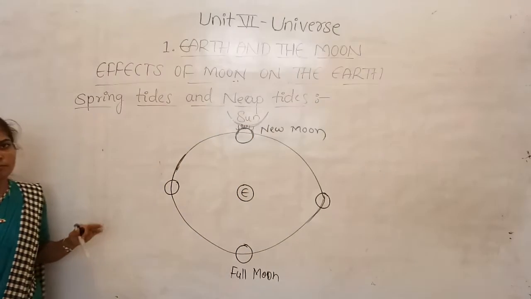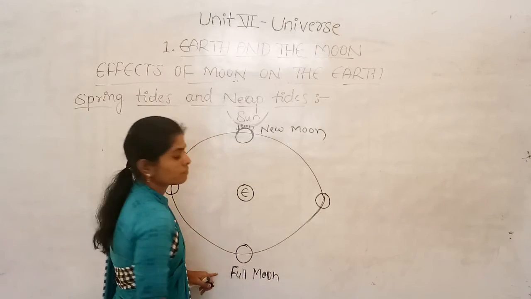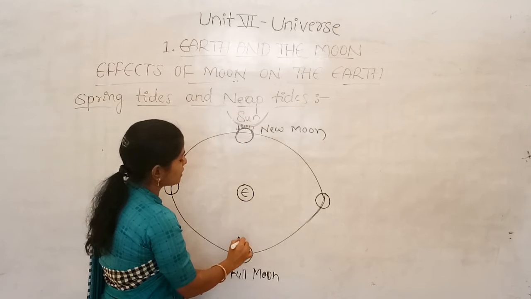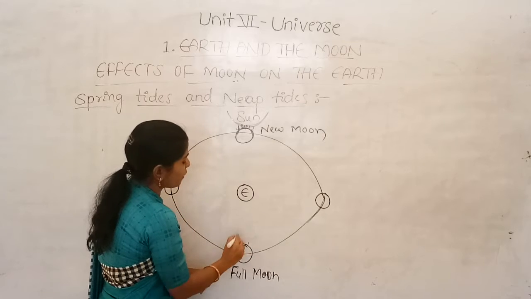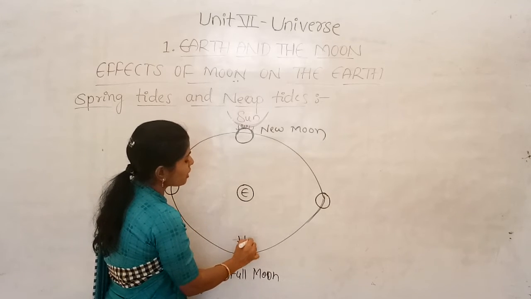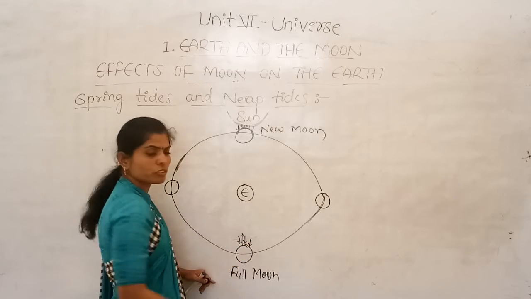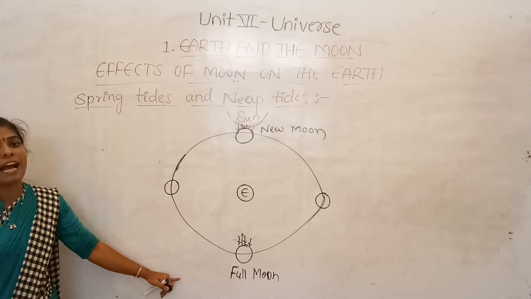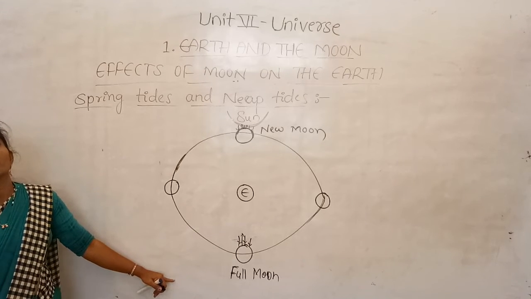And the full moon is here, and when the sunlight falls, it reaches the face which is towards the earth. So when it reflects the light, because we know the moon is a non-luminous object and doesn't have its own light and heat, but we can see the